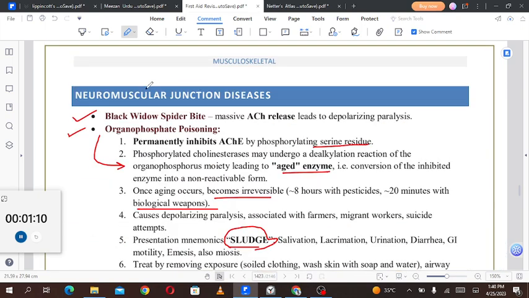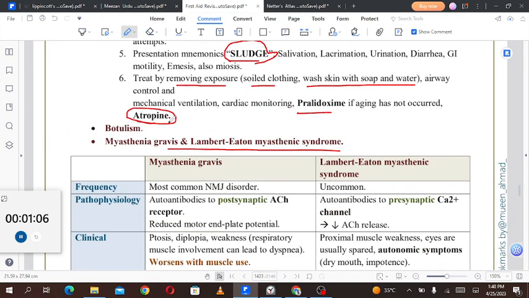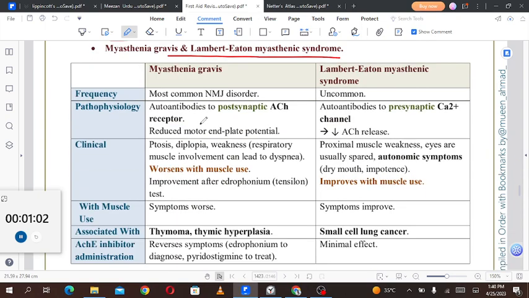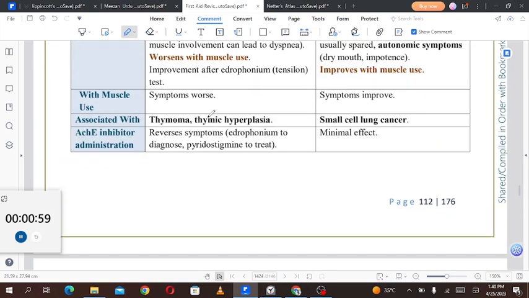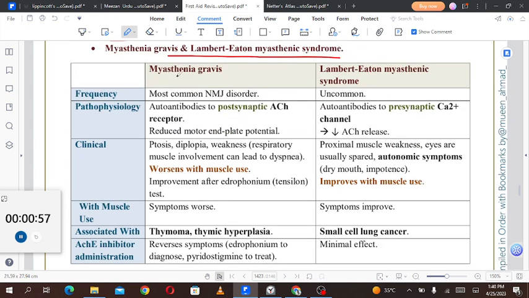So these are the conditions. Neuromuscular junction diseases can be black widow spider bite, organophosphate poisoning, botulism, myasthenia gravis, and Lambert-Eaton syndrome. So this is the difference between these two conditions, and that is very, very high yield, because they often test you on myasthenia gravis, and when they want to test you on myasthenia gravis again, they may give you a scenario like Lambert-Eaton syndrome, to test if you know this thoroughly or not.